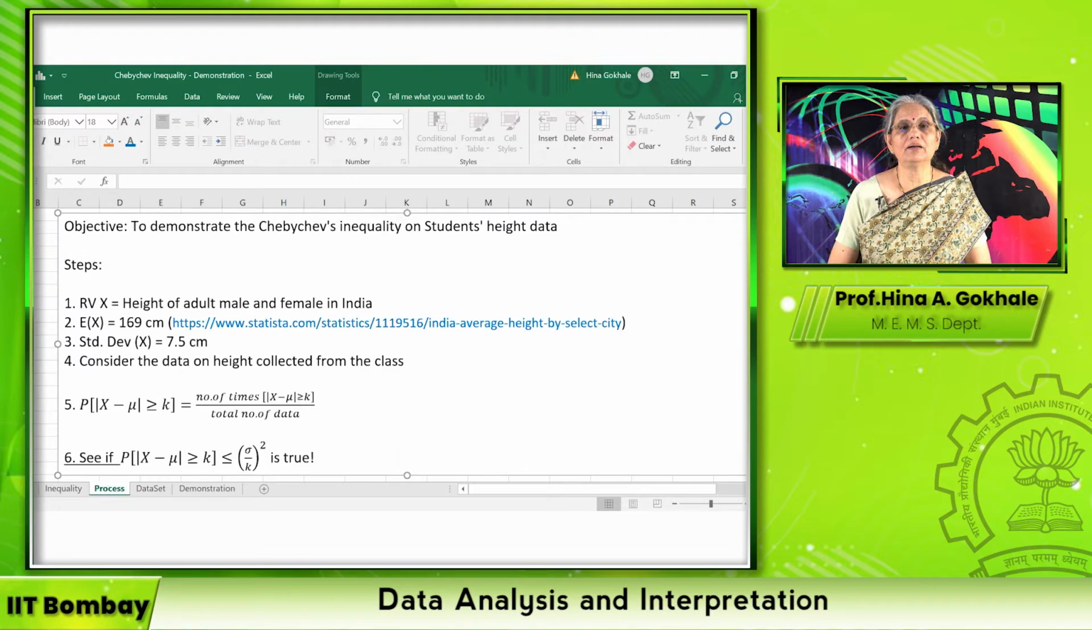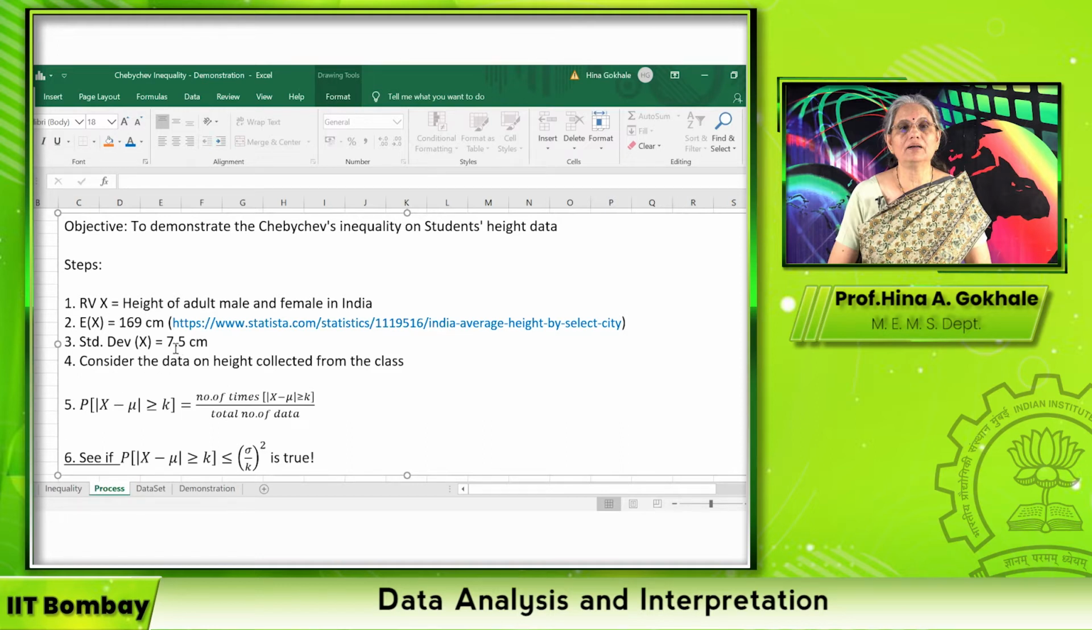So what are we going to do? Let us proceed. For a random variable, we are going to consider the data that we have collected in the class for height of adult male and female in India. Okay, so here the expected value of x is roughly 169 centimeters. This I have got from the latest data collected on India average height by select city in 2019. So this is roughly the value.